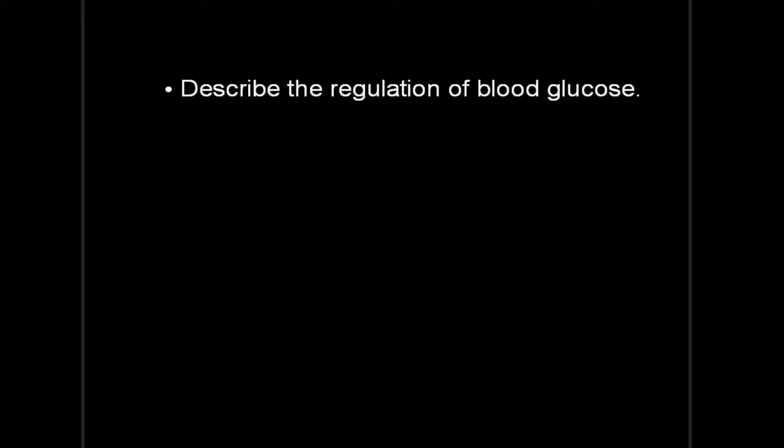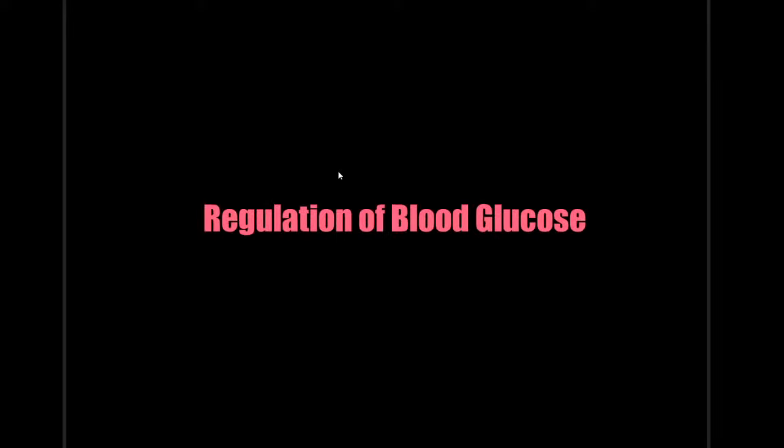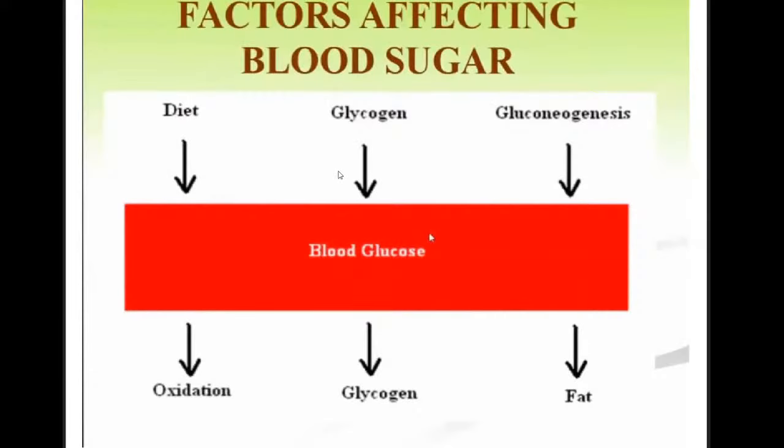This is one of the key questions in the exam because it is a long essay question having 15 marks, and this one carries the chunk because it carries 8 marks. So, describe the regulation of blood glucose. Let's have a deep knowledge about that. What are the factors affecting blood sugar? First we have to know the factors affecting the blood sugar.